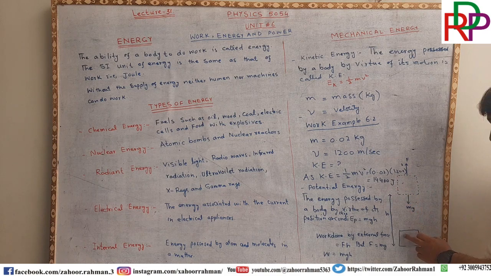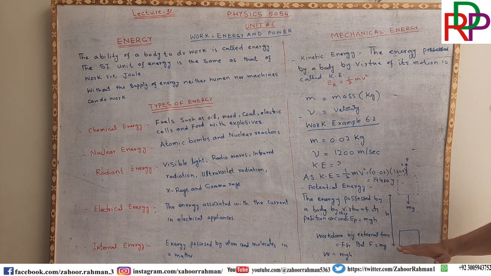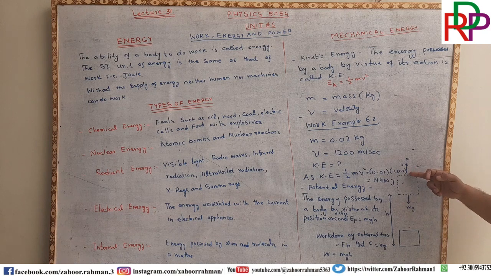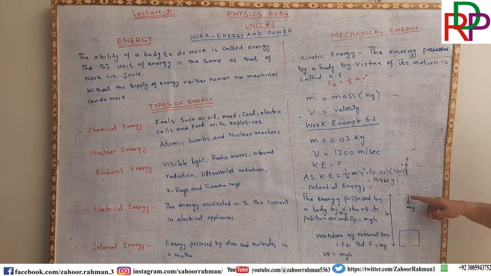So it means the potential energy with respect to ground, if we are taking the reference point as a ground, will be different at the height h. So we are applying a force in upward direction, and there will be a weight of the object that is called W, and W is equal to mg.